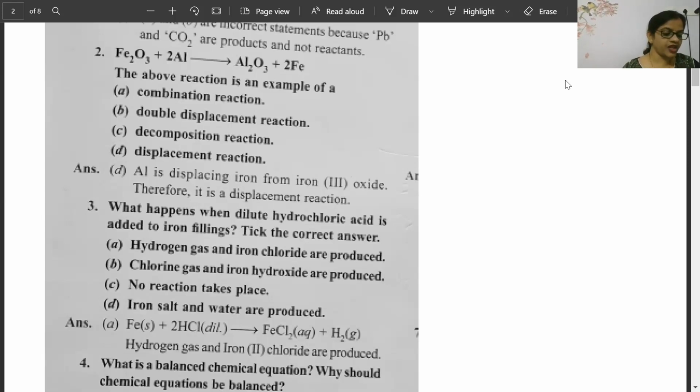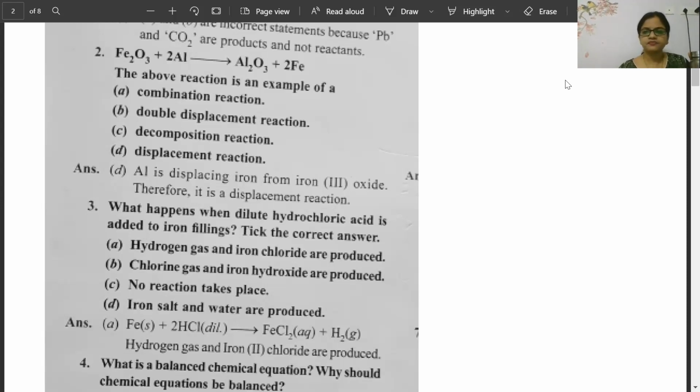Let's see who is going to give the answer first. Okay, law of conservation of mass, the number of atoms of each element in the reactant side should be equal to the number of atoms of each element in the product side.